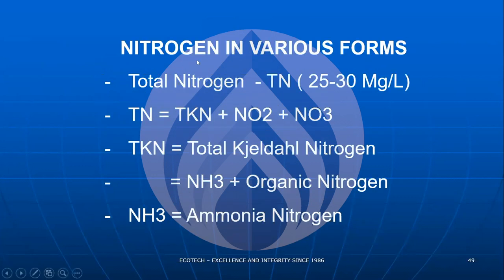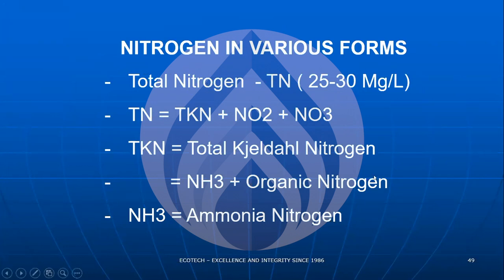So this is what it means. Nitrogen is available in various forms in domestic sewage. Total nitrogen, TN, is between 25 to 30 milligrams per liter. But sometimes it is baffling me. I have seen in some of the sewage units the total nitrogen going as high as 80 to 90 milligrams per liter. We are trying to figure out where this is coming from. Total nitrogen consists of total Kjeldahl nitrogen, TKN, plus NO2 and NO3. TKN is defined as NH3, ammoniacal nitrogen, plus organic nitrogen.